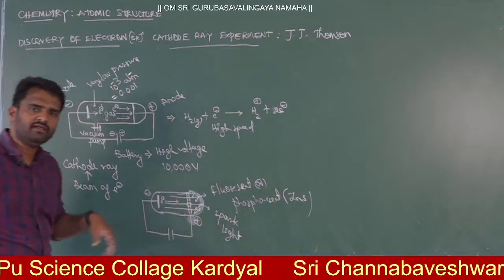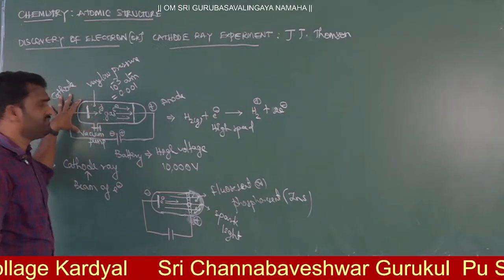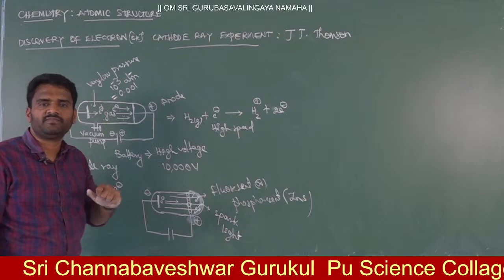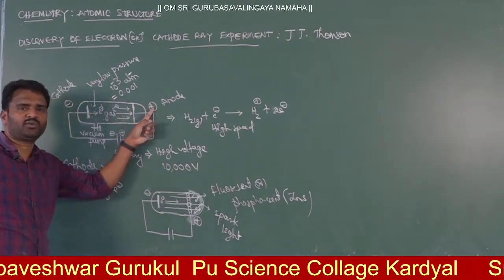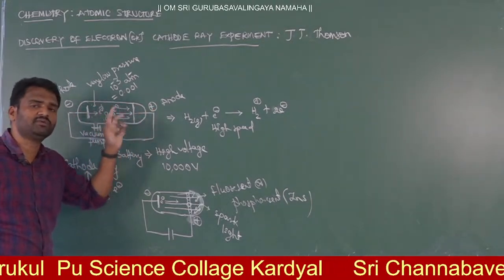So you can explain that in every matter, electrons are charged particles. They are negative. Why? Because these particles are moving towards the positive electrode side. When they are moving towards the positive electrode side, definitely they should have a negative charge.